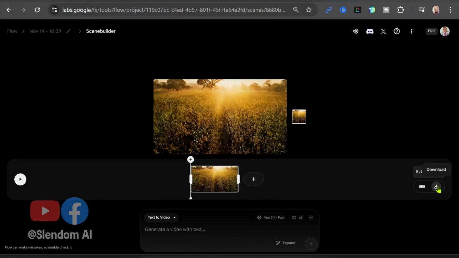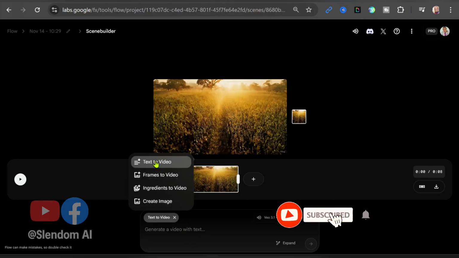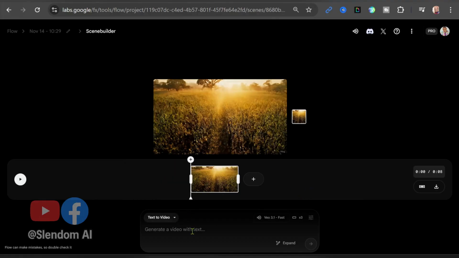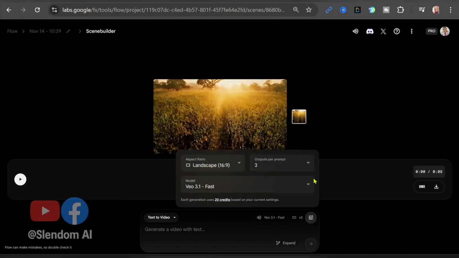And when you come here, you have the download, and here you can actually click to delete or rearrange, which we are going to see how to do that later. And over here you can also choose any of these, like we saw in the other place. You can choose text to video, frame to video, and whichever one you want, and you can enter your text here, choose versions here, choose number of generations here. So I'm going to change number of outputs to 1.